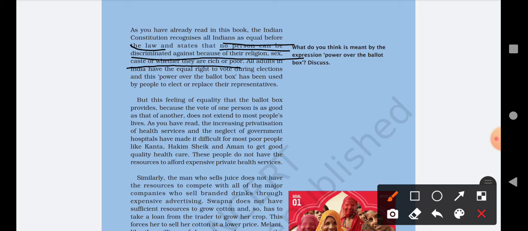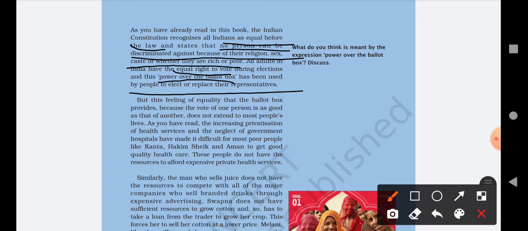All adults in India have the equal right to vote. In India, adults are basically those who are 18 or above 18. So all the adults have an equal right to vote. So basically in India people have political rights also. They can go and give their vote to the candidate whom they want to be selected as their representative. All adults in India have the equal right to vote during elections, and this power over the ballot box has been used by people to elect or replace their representative.